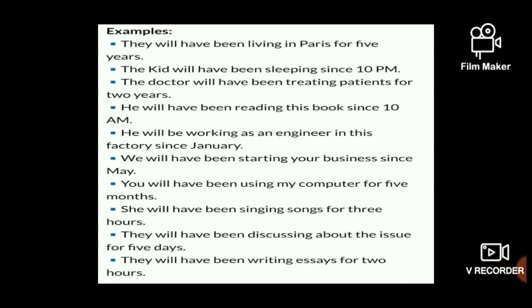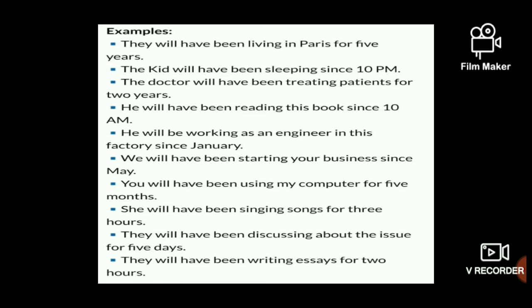They'll have been living in Paris for 5 years. The kid will have been sleeping since 10 p.m. Doctor will have been treating patients for 2 hours. He will have been reading this book since 10 a.m. He'll be working here as an engineer in this factory since January.